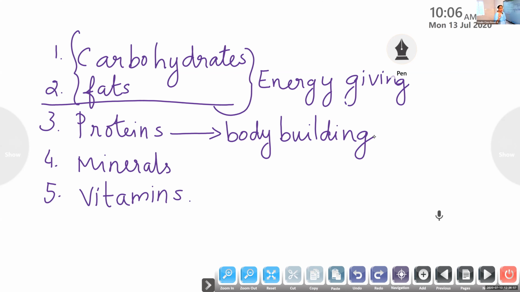Okay, nutrients, not the food. Next one, vitamins and minerals. What can we say about vitamins? They protect from diseases. Protective nutrients.